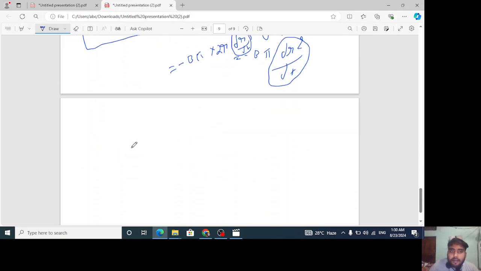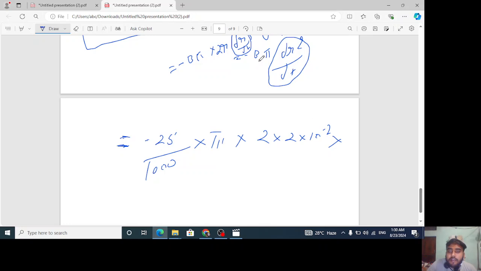So here we have, understand it, minus of b, put the value of b. B comes out to be 25 upon 1000. How did we convert? We converted 0.025 into 25 upon 1000 for easy calculation. Keep pi as it is, don't need to change it. R is given as 2 centimeter, which means 2 into 10 to the power minus 2 meter, and the rate is given as 1 mm. So we can convert 1 mm into 1 into 10 to the power minus 3 meter. Now just solve it, you will get your answer.